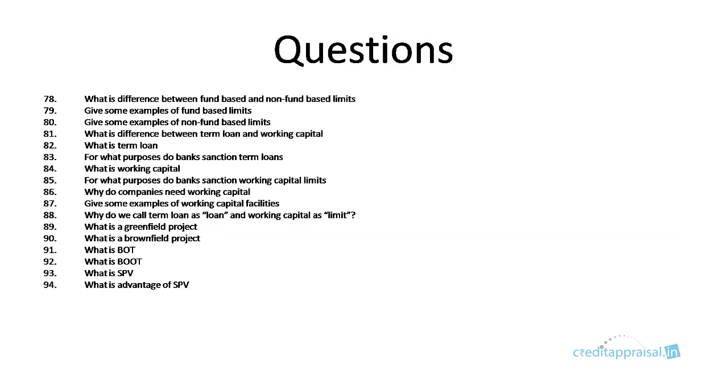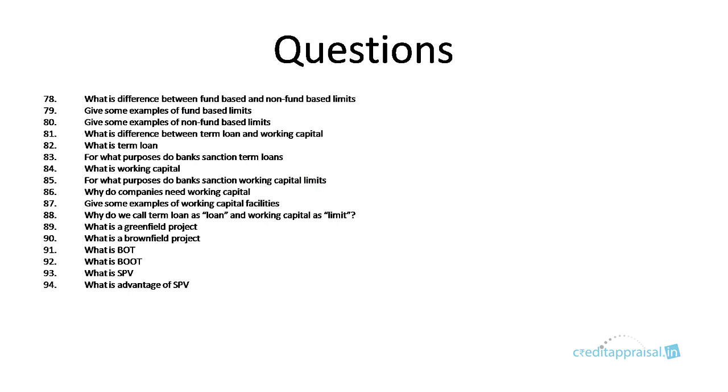Okay. So in this chapter, the questions that you have to learn are: what is the difference between fund-based and non-fund-based facilities? We discussed that. Give some examples of fund-based facilities: term loans and working capital limits. Examples of non-fund-based limits: letters of credit and bank guarantees. What is the difference between term loan and working capital? The fundamental difference is that term loans will be repaid, whereas working capital limits are running limits. They won't be repaid unless the account is closed.